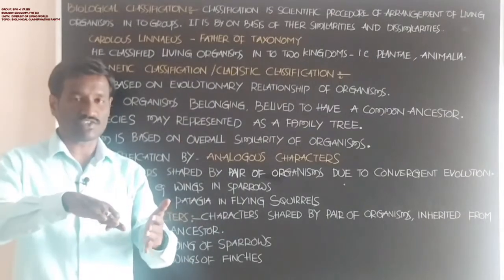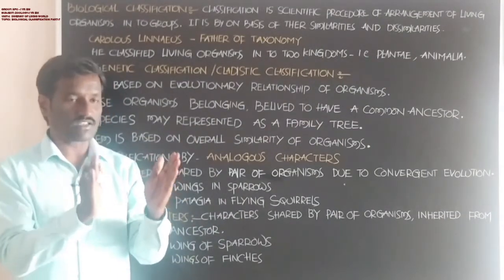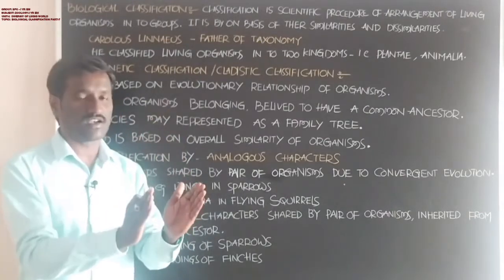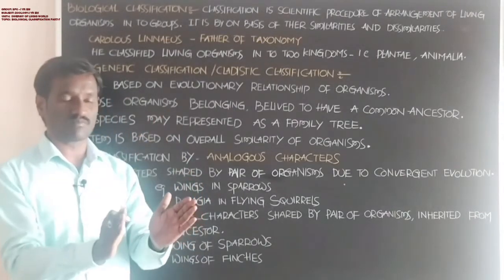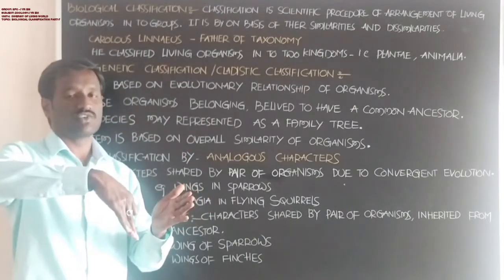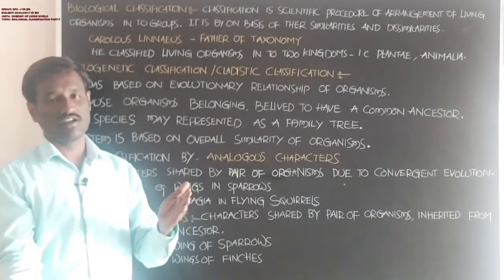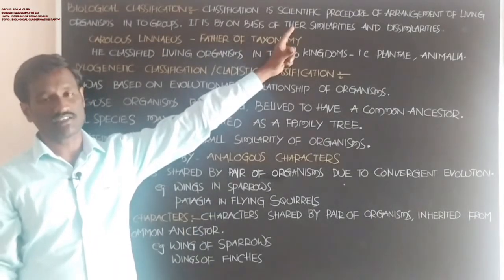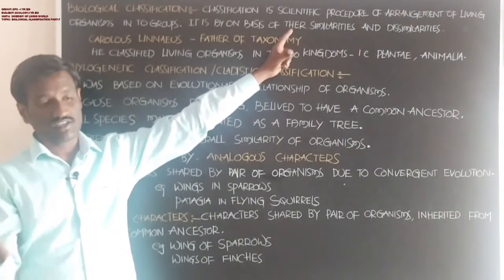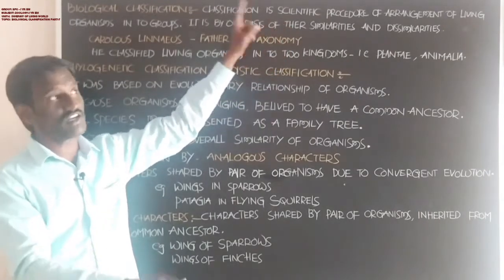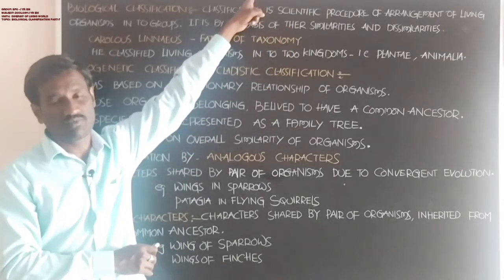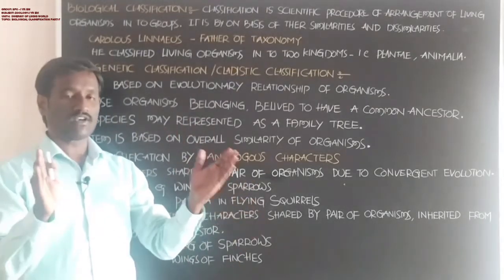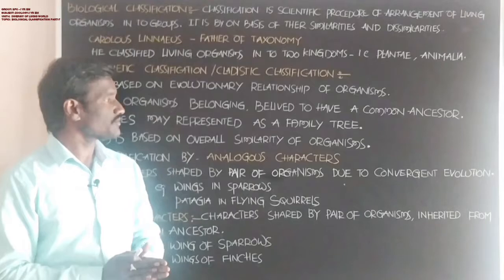All the animals which show similarities in their body form, body structure, body pattern, internal structure, external structure, all the individuals which show similarity in their structure, have a common ancestor. Okay, these are all animals originated from a single animal, because these organisms show some common characters.